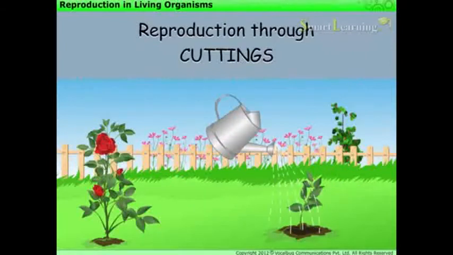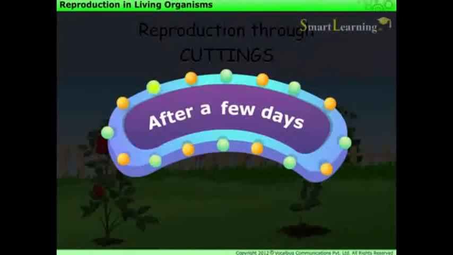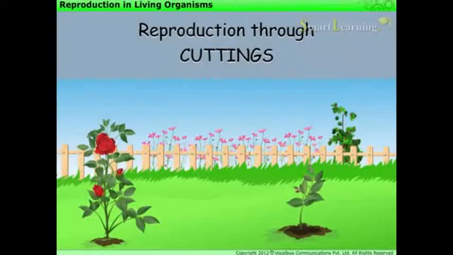Water it regularly. Observe it after a few days. What do you find? We find that the cutting has got small new shoots. This activity proves that plants can reproduce through cuttings also.